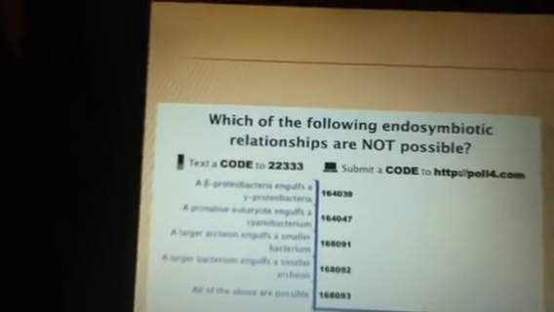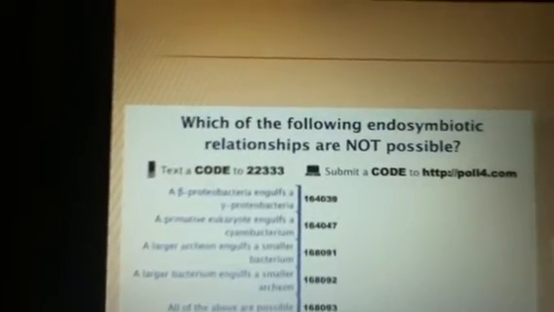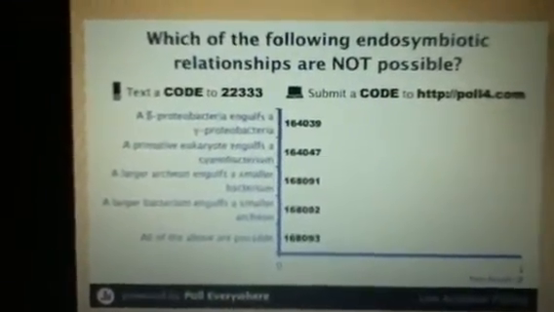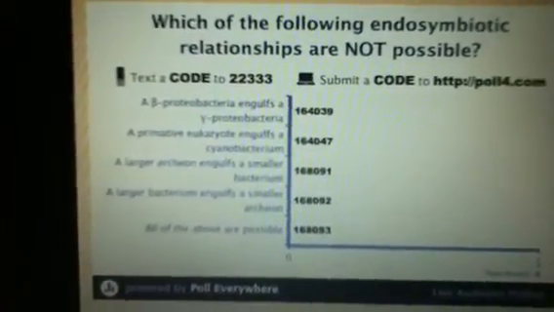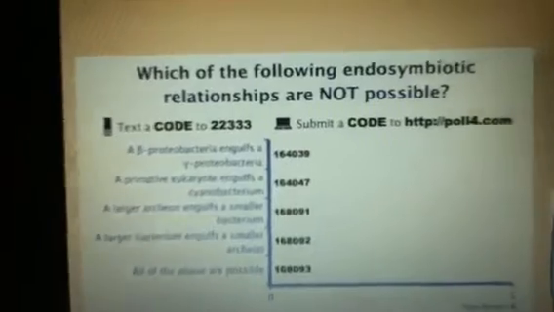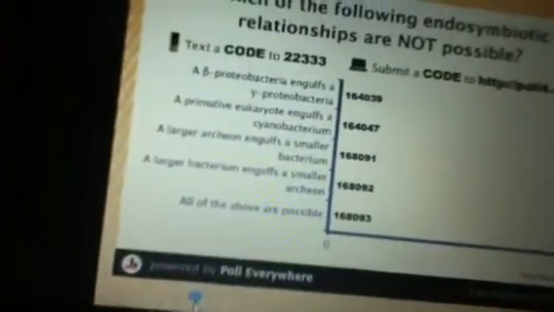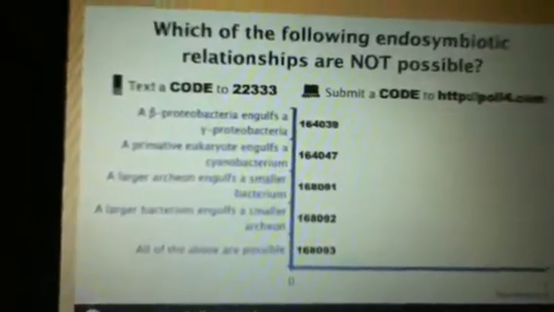A larger archaeon engulfs a smaller bacterium. That's what we were talking about before, with the hypothesis stating that the nuclear genome arose from an endosymbiotic event. And a larger bacterium engulfs a smaller archaeon. That's making the assumption that, if there was a larger bacterium, it could engulf a smaller archaeon and form an endosymbiotic relationship. And now we're going to discuss the first option and how this was recently discovered.